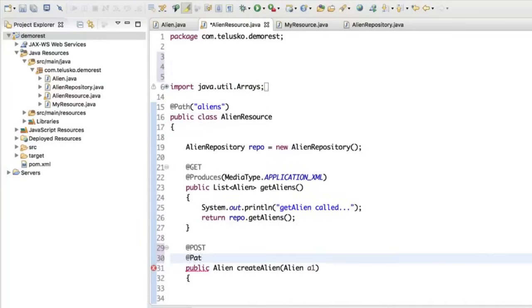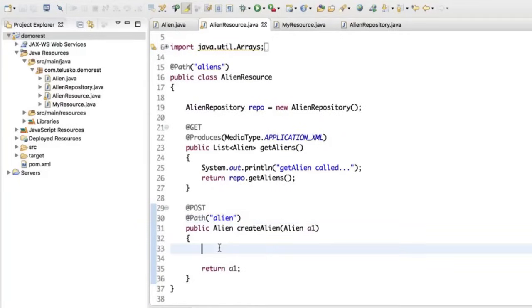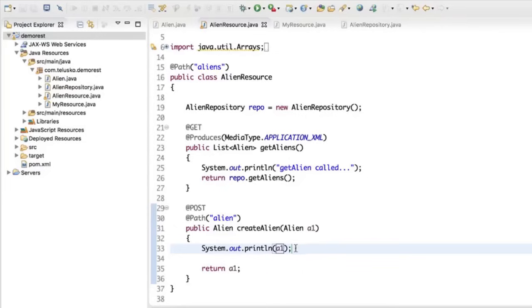And we'll again go for a path variable, because I want to create a new resource here, and in this case that resource is alien. The path is alien. Everything is working fine. We are accepting it, we are fetching an alien, and everything seems good. Now let's accept that data. First of all, I will print the data on A1. Before adding it into the database, let's see if it is working. I want to print that data here. It should work, right?